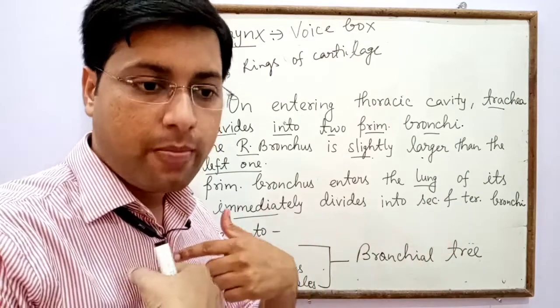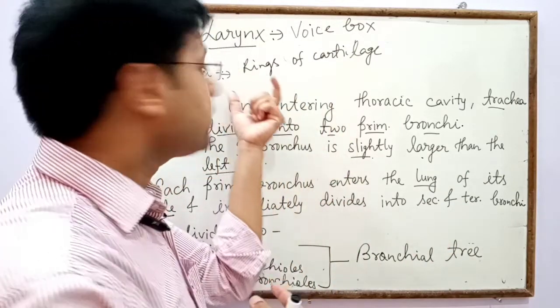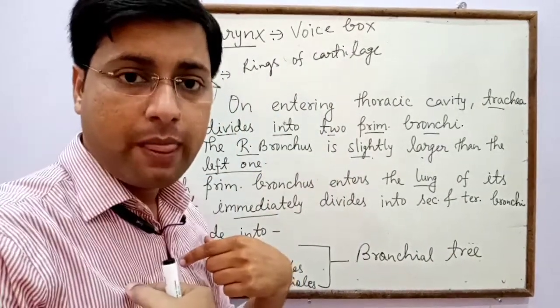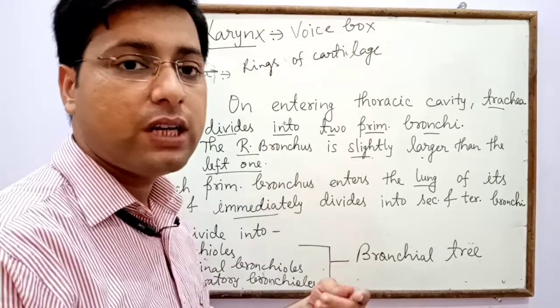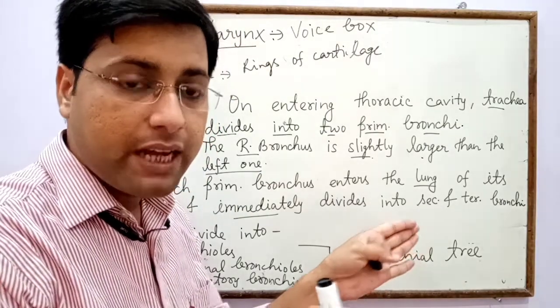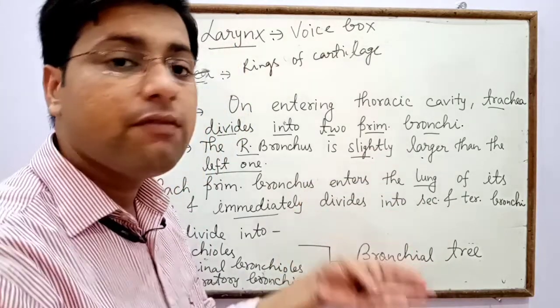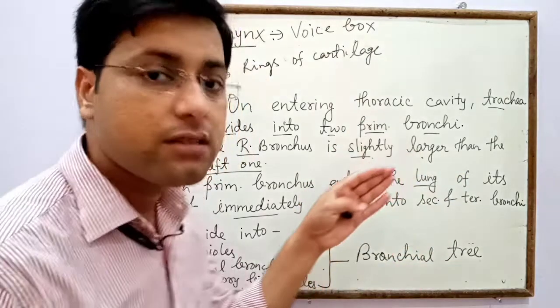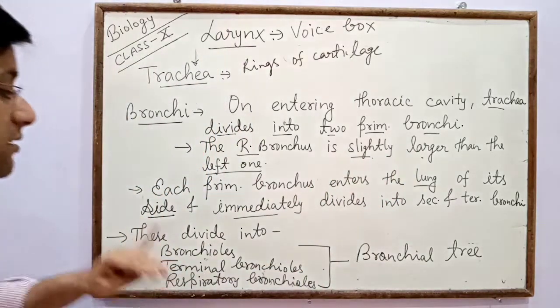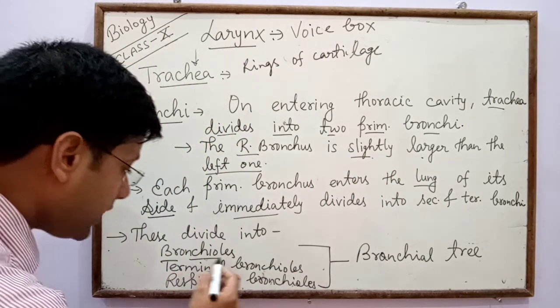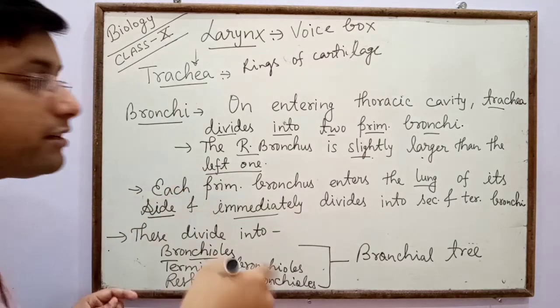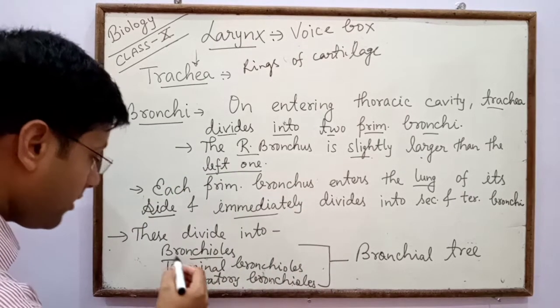The trachea forms the primary bronchi. After the primary bronchi, when each bronchus enters the lungs, it immediately divides into secondary and tertiary bronchi. These divide into bronchioles, terminal bronchioles and respiratory bronchioles inside the lungs.